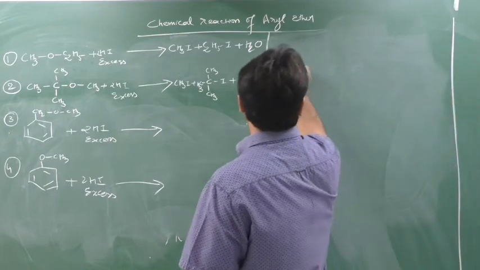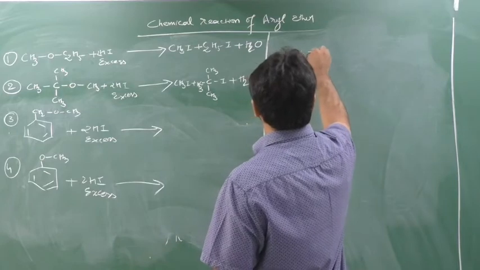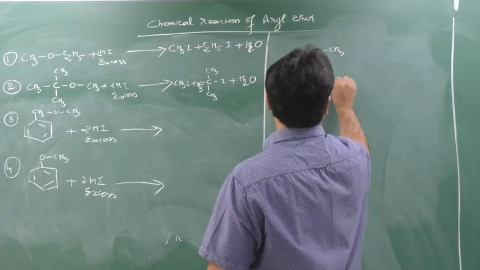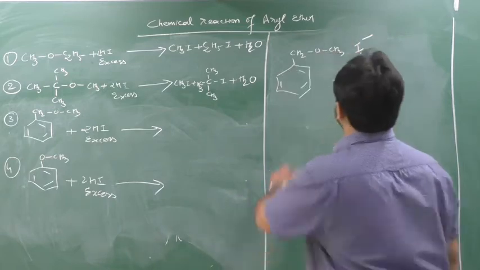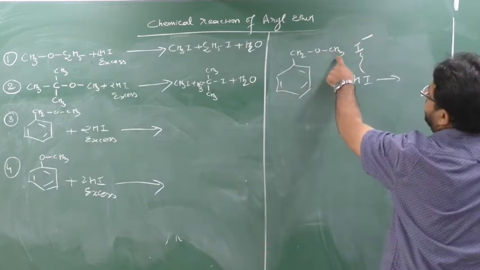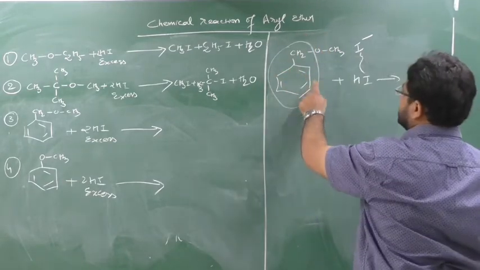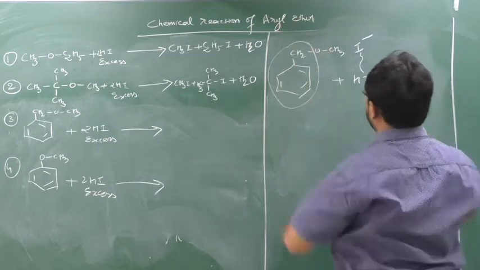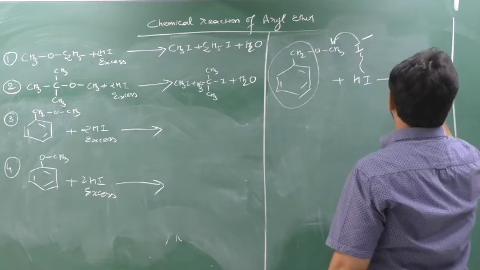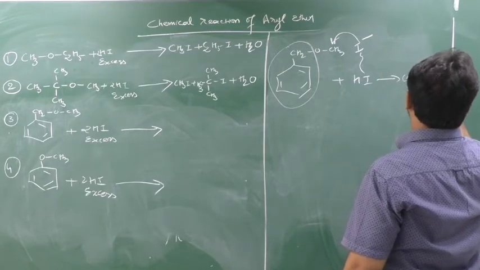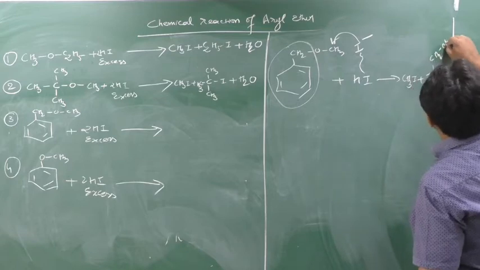Next is this part, C6H5CH2OCH3 plus HI. First this HI will form I minus. Now this I minus will attack here or here? See, it will attack here only because on this carbon the crowding is more. 1, 2, 3, 4, 5, 6, more crowding. Here there is less crowding. So this I minus will attack here. So I will get here CH3I, and as a byproduct in the first step I will get benzylic alcohol, C6H5CH2OH.